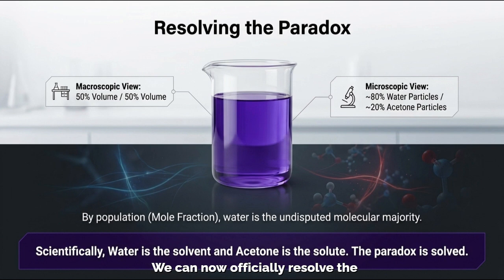We can now officially resolve the paradox by contrasting our 2 viewpoints. On the macroscopic level, we have a 50% volume to 50% volume tie. But on the microscopic level, the true population is approximately 80% water molecules to 20% acetone molecules. Therefore, when evaluated scientifically by population, water is undeniably the solvent and acetone is a solute. The paradox is solved. Welcome to the Eastern Cape.